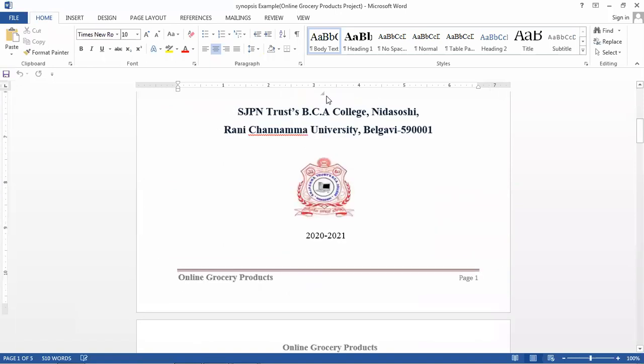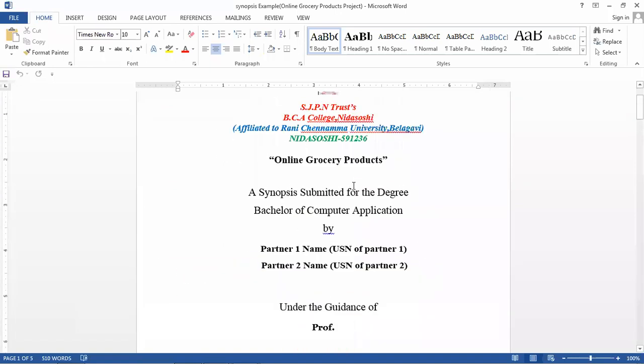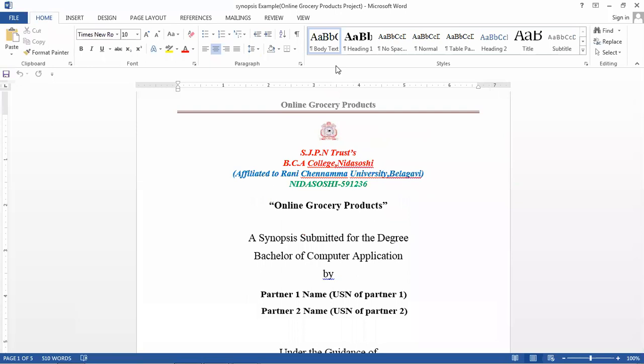According to your project title and project description, you can put it in the synopsis in this document. After completing this document, you have to convert it to PDF and send the PDF. While sending the synopsis, I will share a Google form link, where you can put all the details and upload your synopsis.